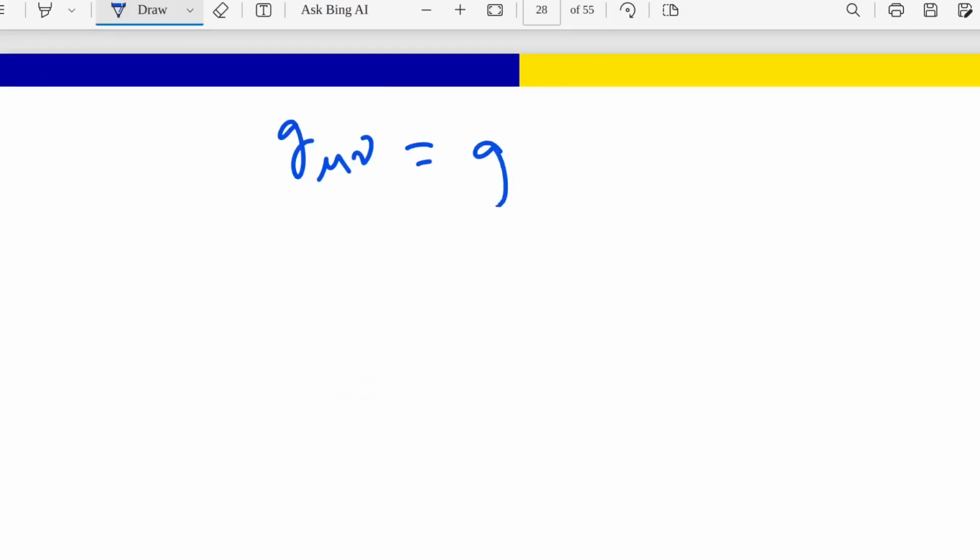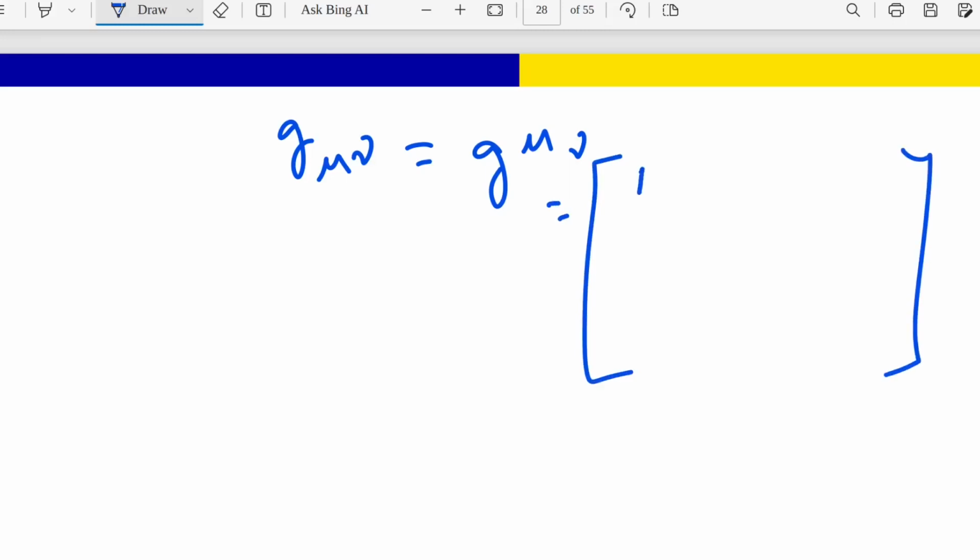which is a 4 by 4 matrix: 1 0 0 0, 0 minus 1 0 0, 0 0 minus 1 0, and 0 0 0 minus 1. So this is the metric tensor g mu nu.